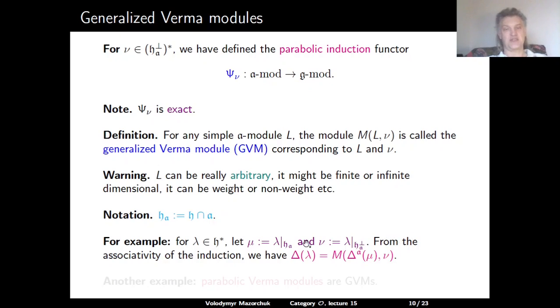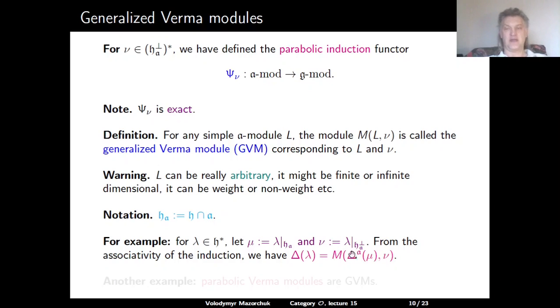Then, from the associativity of the induction, we can view the Verma module delta lambda as being parabolically induced from the Verma module delta A of mu, so the Verma module with weight mu over the algebra A, and then the parabolic induction is given by the weight nu.